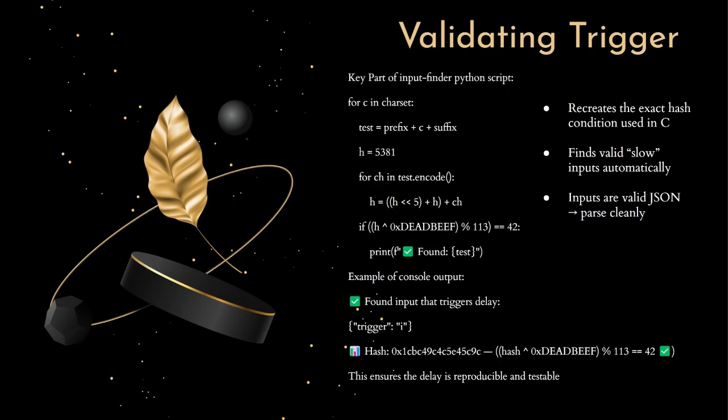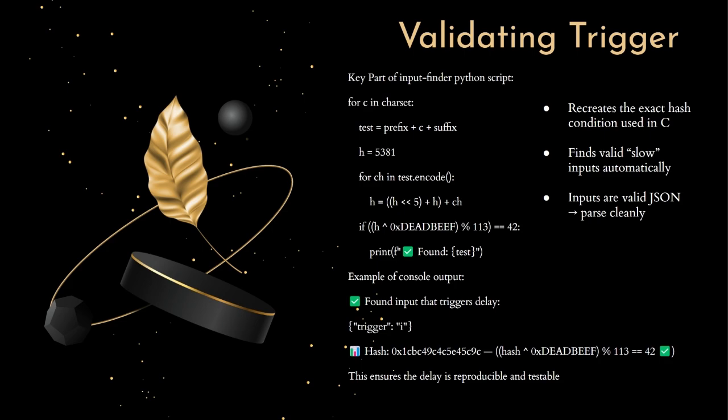So here's the thing. Once I wrote the macro and put the delay logic in the program, I needed a way to actually test that it is working. And that's not easy to do by hand because I'm not just looking for a specific string. I'm looking for an input that hashes to a very specific value using that DJB2 function. So instead of guessing or brute forcing random inputs manually, I wrote a Python script to do it for me.